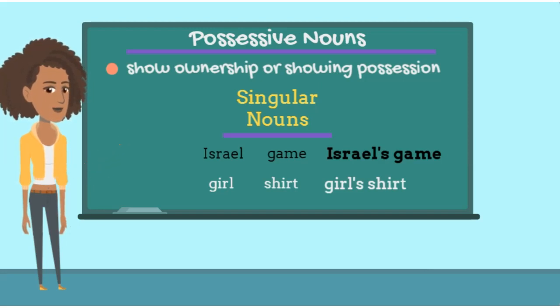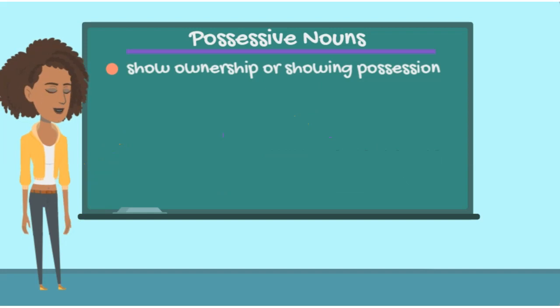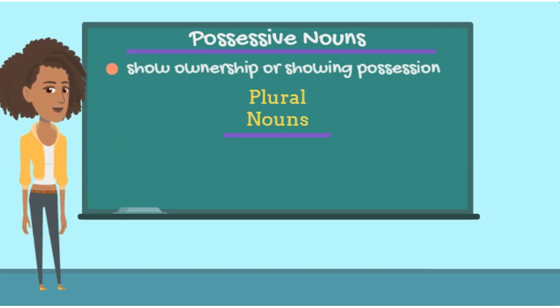How about if it's a plural noun? Well, with plural nouns, it depends on the last letter of the word. Let's say we have the plural word boys, and the boys have toys that belong to them. Boys ends in the letter S, so all we do is add an apostrophe. So it looks like this.